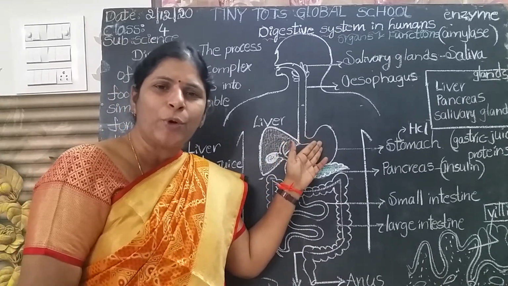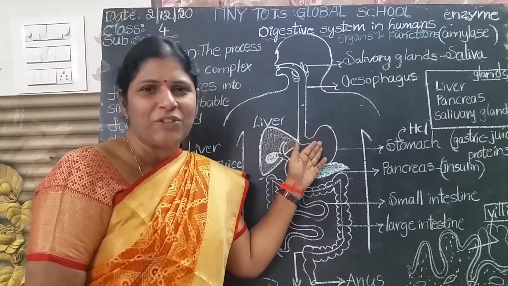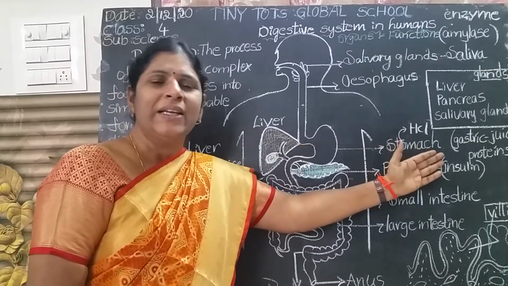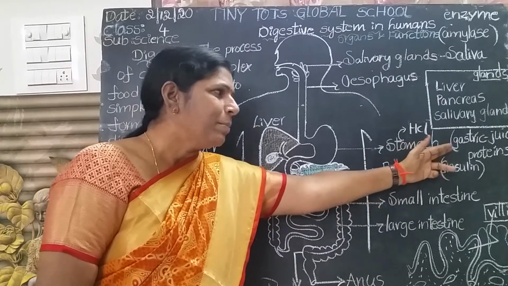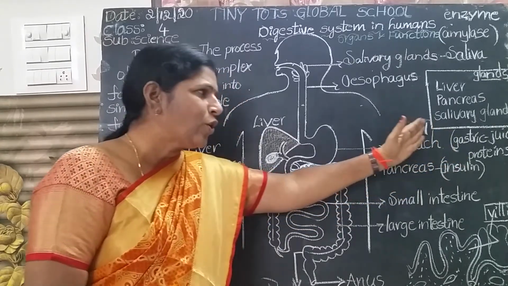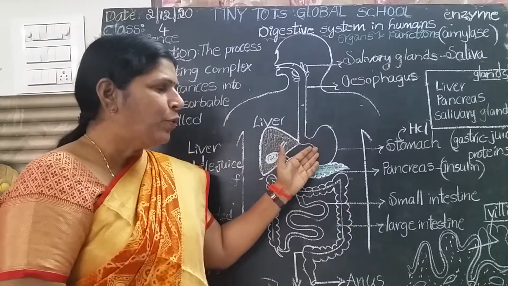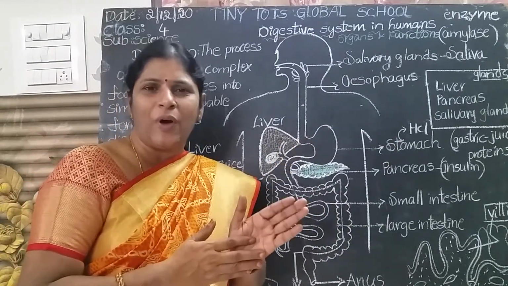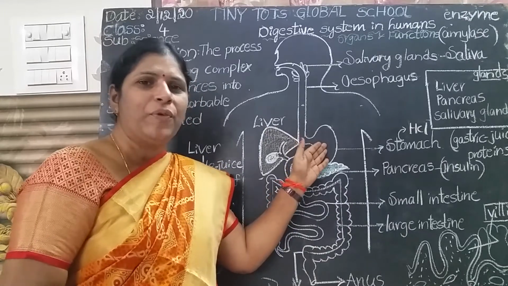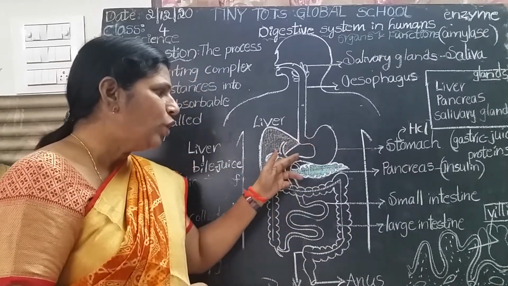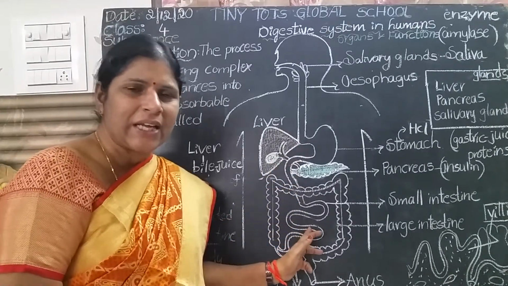The stomach also produces gastric juice. That is one of the digestive juices. Now proteins are digested by the gastric juice. Hydrochloric acid kills the bacteria present in the food. So the food becomes a semi-solid form. Semi-solid means looking like a soup. That semi-solid form slowly reaches the small intestine.